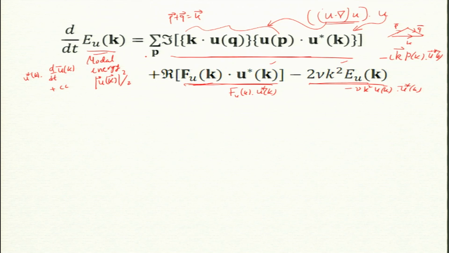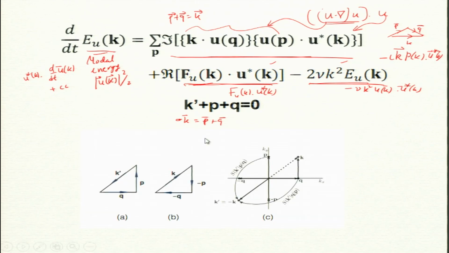All right. Now this equation was given many years back, in fact more than 50 years back. Right now there is no k prime; k prime is minus k. So for this equation it is k equal to p plus q. We will encounter k prime in the next slide. Now this equation is also drawn schematically like that.